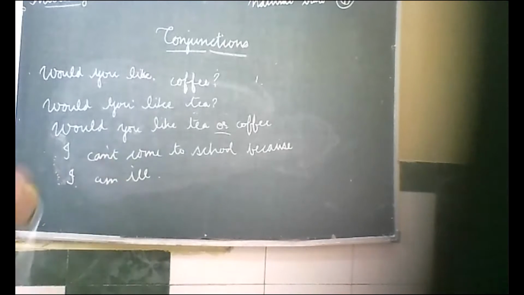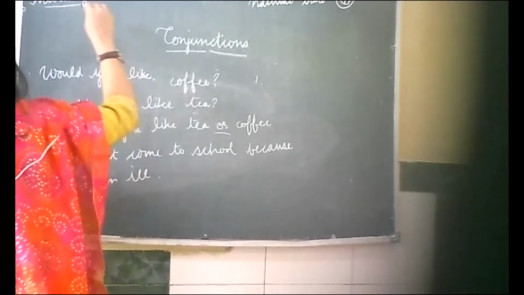And these conjunctions are coordinating conjunctions.